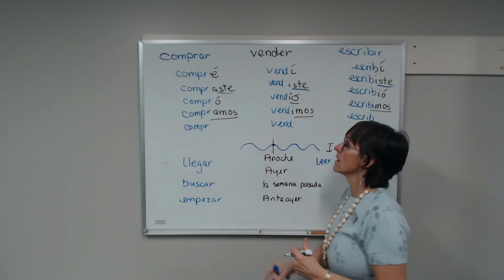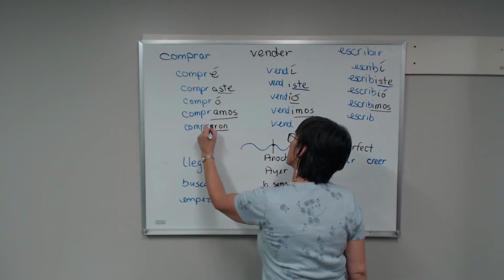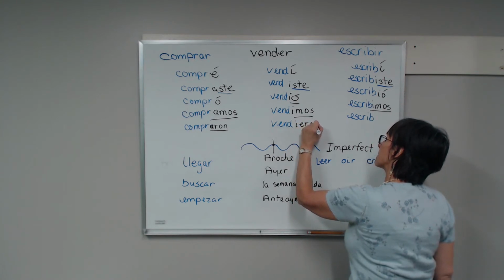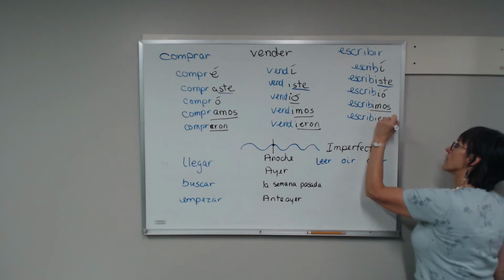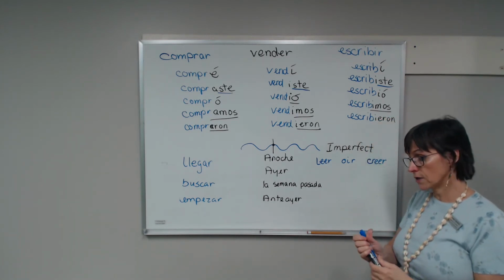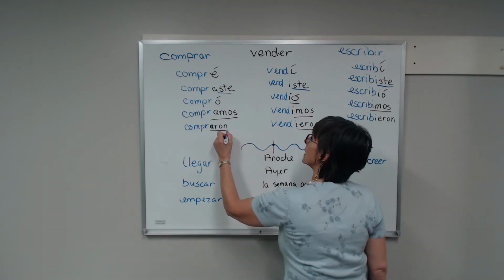For comprar, and for ellos, compraron, vendieron, and escribieron. Notice that all of those in the ellos, ustedes form, when in the preterite, have the RON on the end of it.